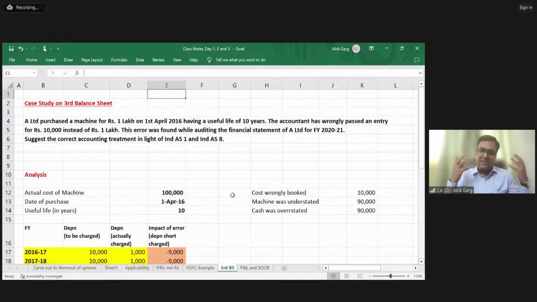If there is an error which is material, the accounting policy impact which is material, you are required to restate your comparative. You are required to give the third balance sheet, right? So this is what is required by this standard. Is that clear? The same thing you will again understand, you will again repeat in Ind AS 8, this accounting treatment.